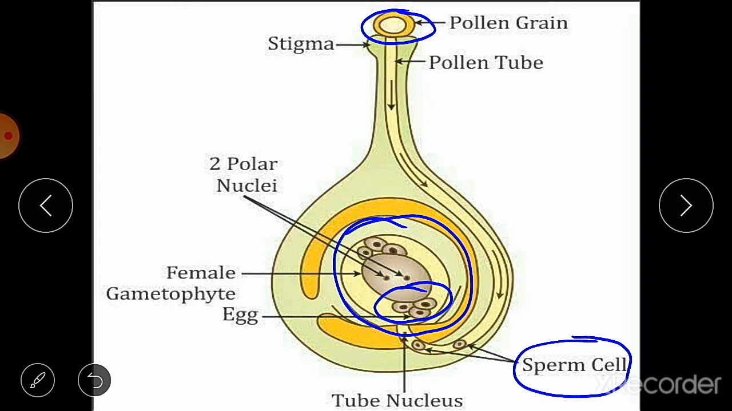After reaching the ovary, these pollen grains contain two male gametes. One of the male gametes passes through the pollen tube and reaches the egg in the ovule. Here it fuses with the egg and the zygote is formed. In this way, fertilization takes place in the flower.